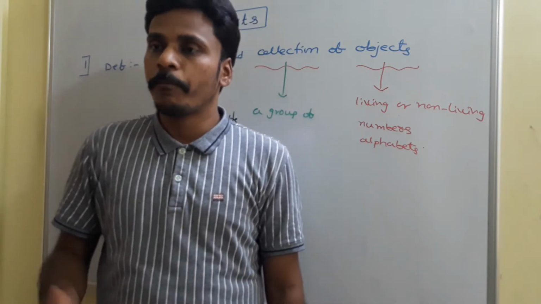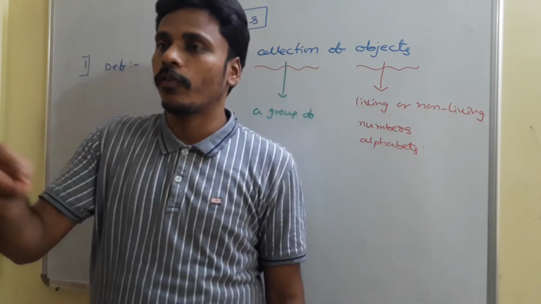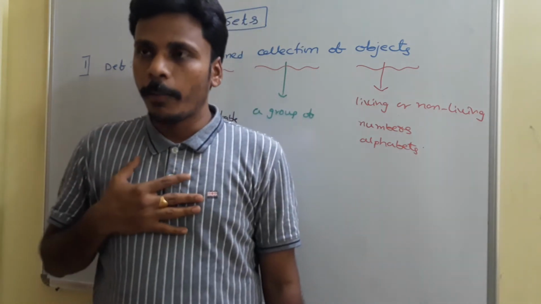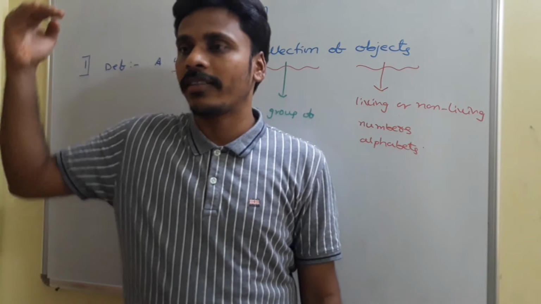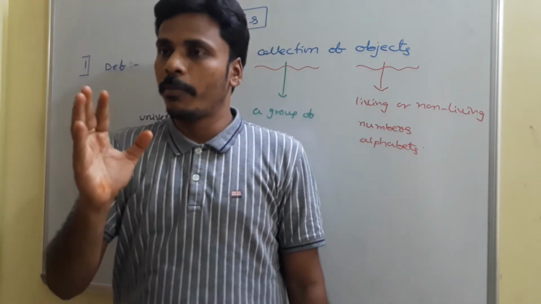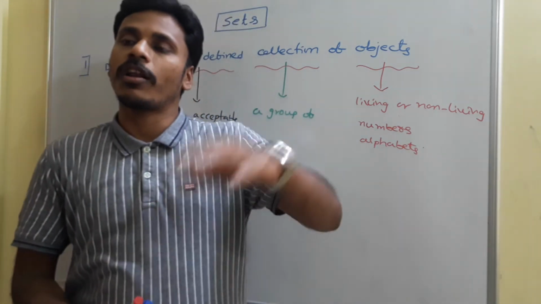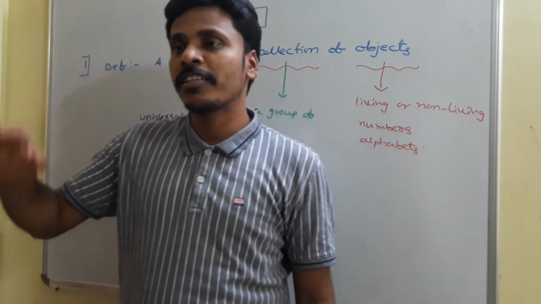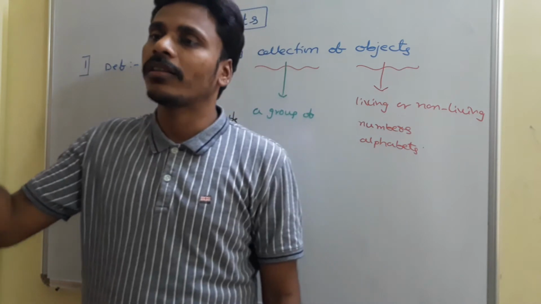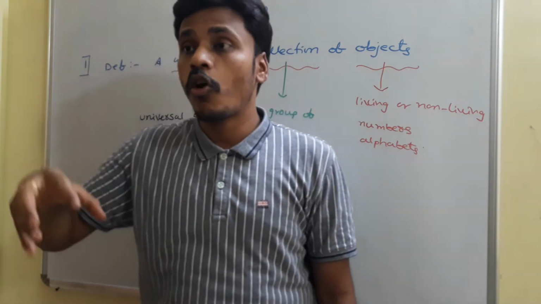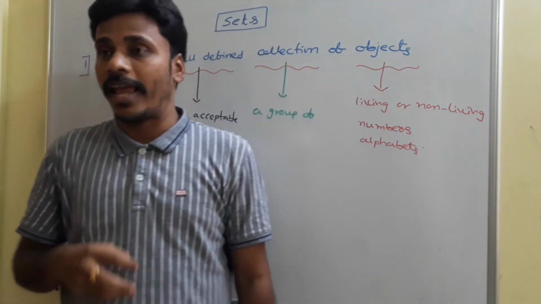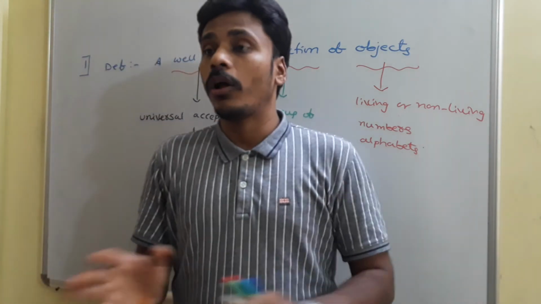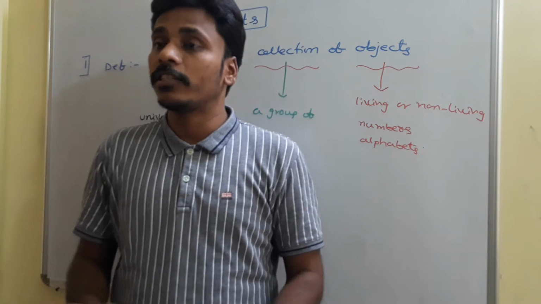Suppose I say select tallest boys of your class. For me, the persons who are taller than me are the tallest. For Mr. A, the persons who are taller than Mr. A are the tallest. For Mr. B, the persons who are taller than Mr. B are the tallest. In that sense, the collection of tallest boys of the class is again different for different people. So we don't call that well-defined either.